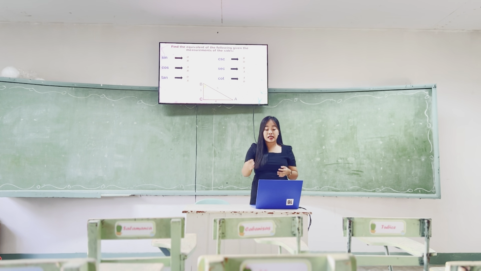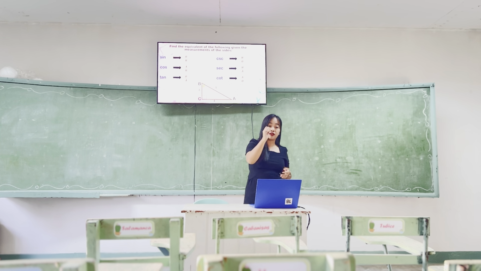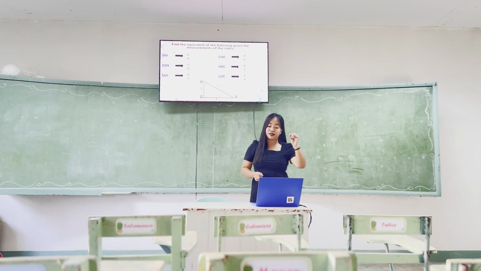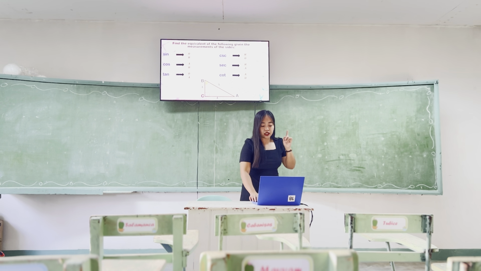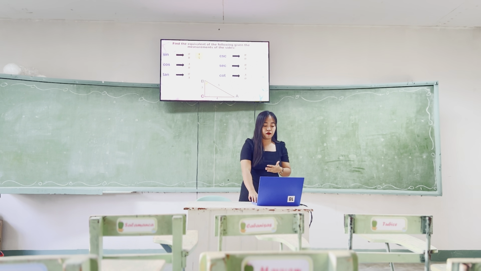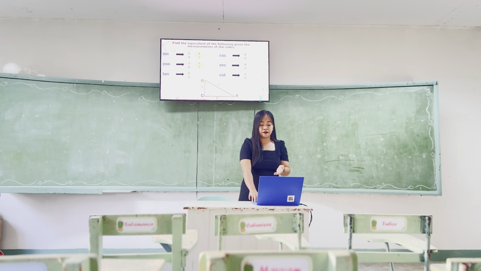Yes, very good. It is 4 because it is the opposite of angle theta, and the adjacent is 3. So the answer for number 1, opposite over hypotenuse, is 4/5. Then we have 3/5, 4/3.